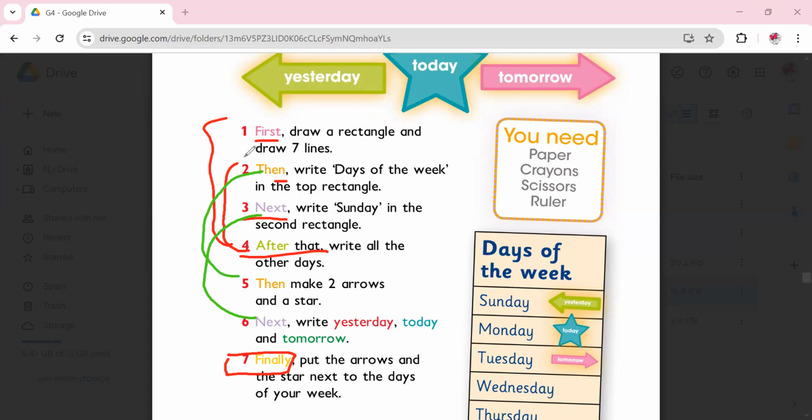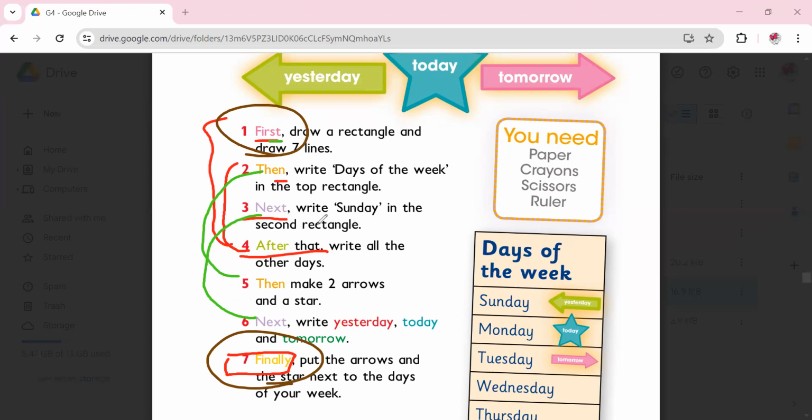So you start with first, then next, after that, finally. If you have more than 5 steps, you repeat the 3 steps in between the first and the final. Because with first and finally, it's very clear that this is the first step and this is the last step. In between, you can repeat them as much as you want.